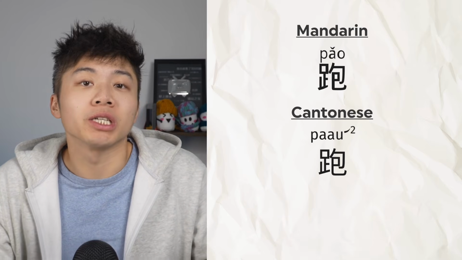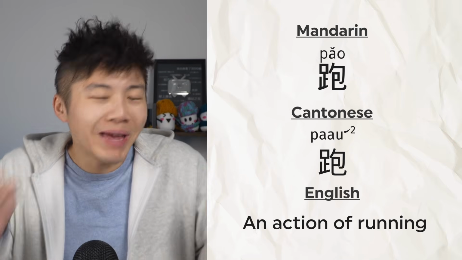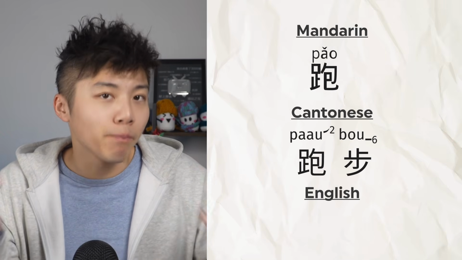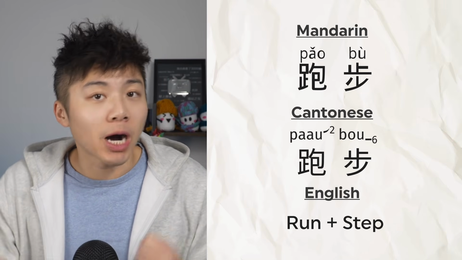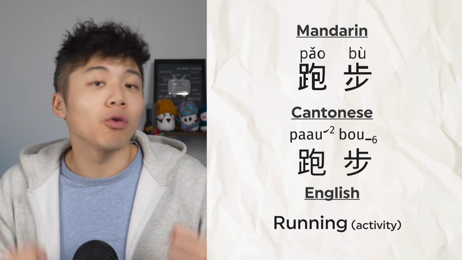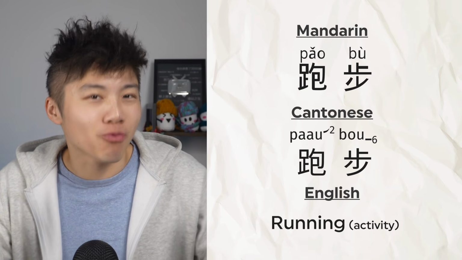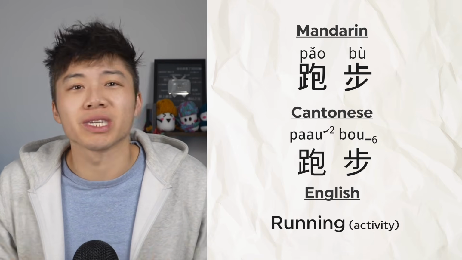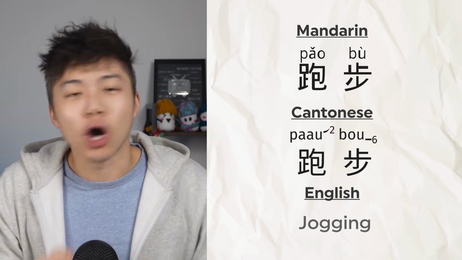跑 or 跑 on its own is just the action of running. It's the most basic form of the verb. But when you add in 步 or 步, which means step, as in 跑步, 跑步, you're now talking about running as an activity. They both mean running, but one is to run, while the other is like the activity of running, right? Like jogging or something, for example.